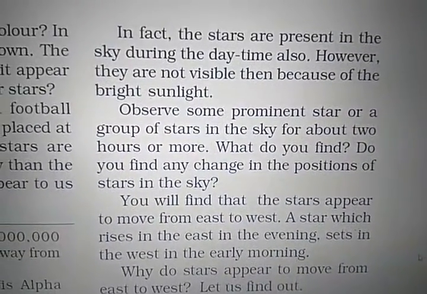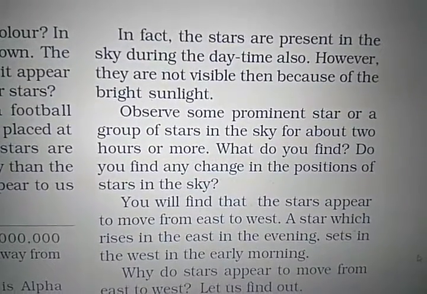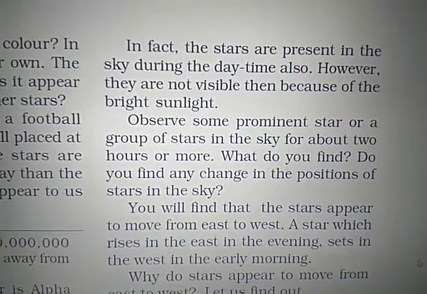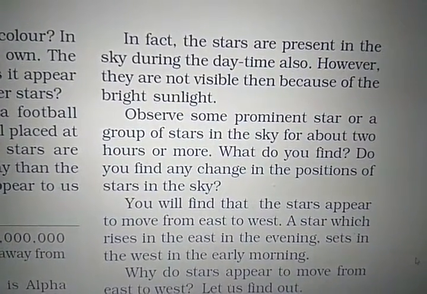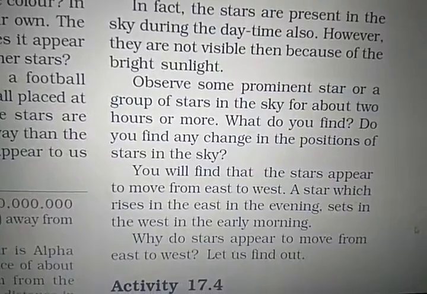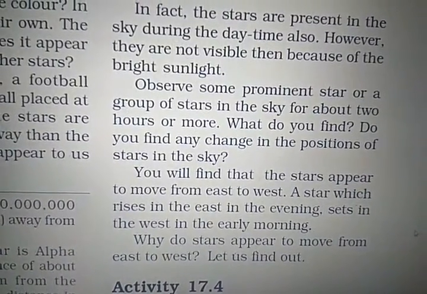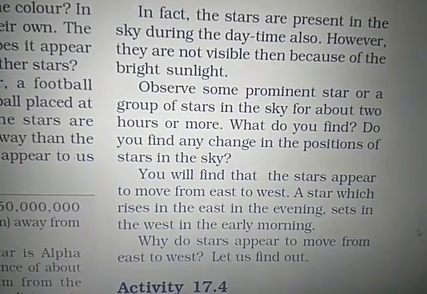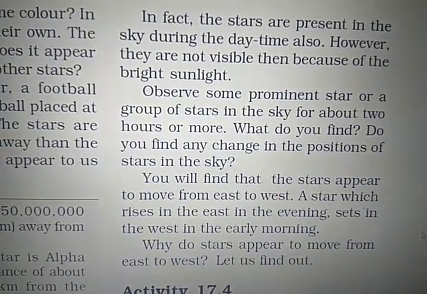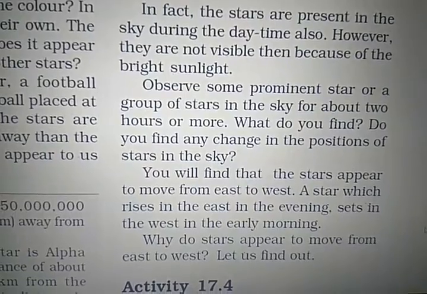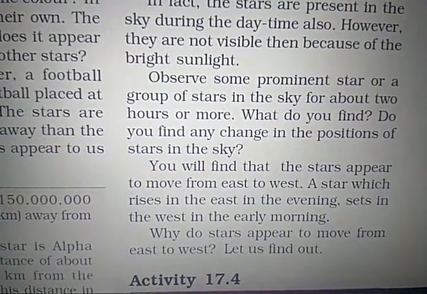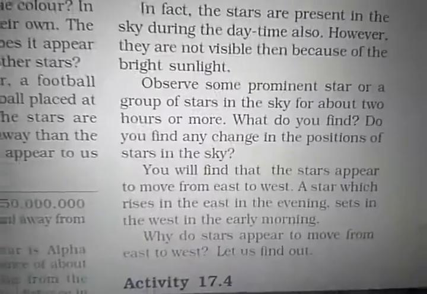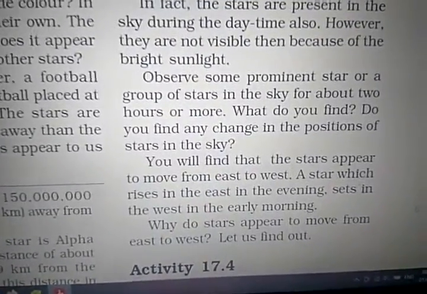So observe some of the prominent stars or a group of stars in the sky, about 2 or 4 or more. What do you find? Do you find any change in the position of the stars in the sky? You will find that the stars appear to move from east to west. So the point to be noted is that stars appear to move from east to west. A star which rises in the east in the evening sets in the west in the early morning. Correct. That's why it moves from east to west.